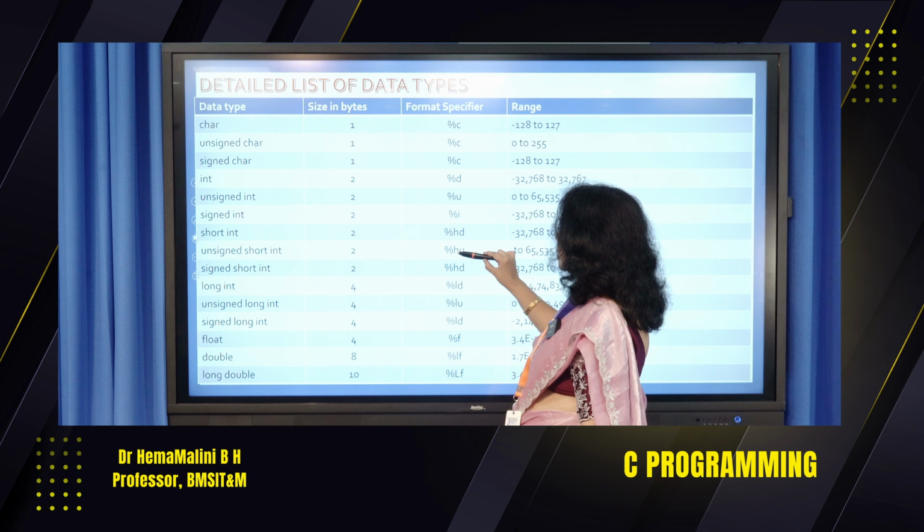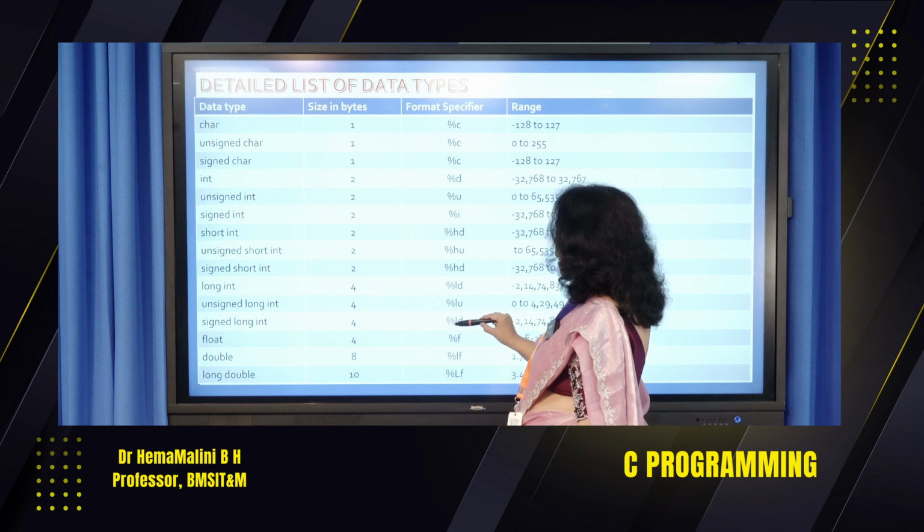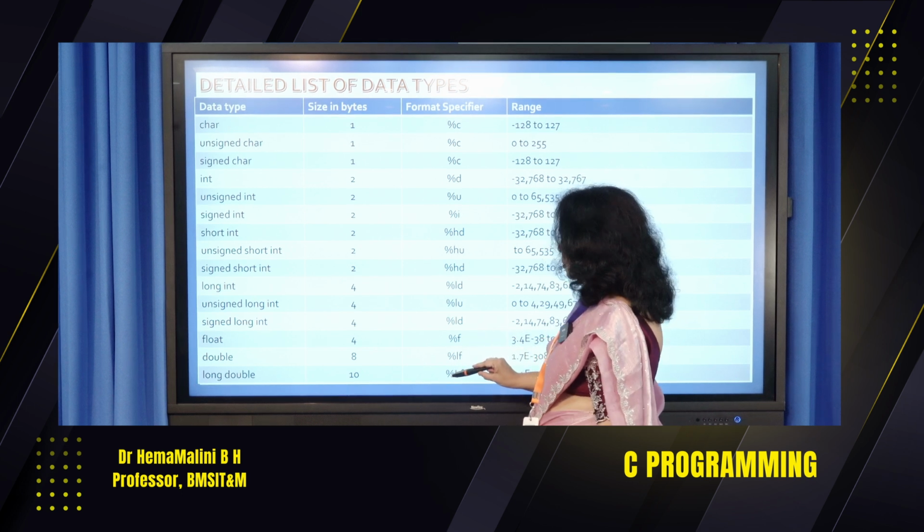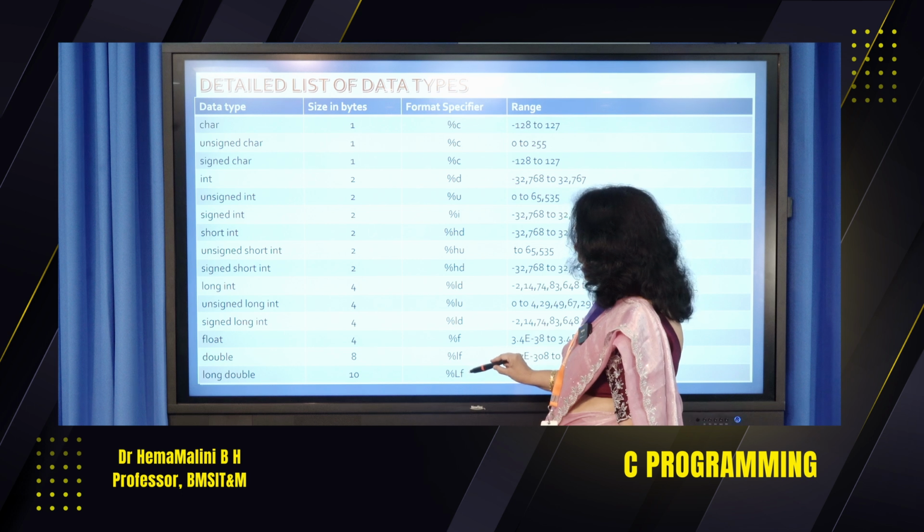Unsigned short int, %hu. Then signed short int, %hd. Long int, %ld. Unsigned long, %lu. Signed long, %ld. Float, %f. Double, %lf. Long double, %Lf.